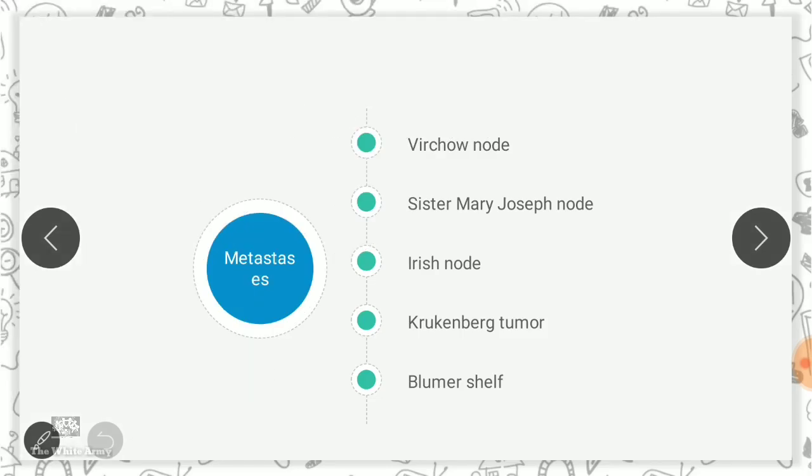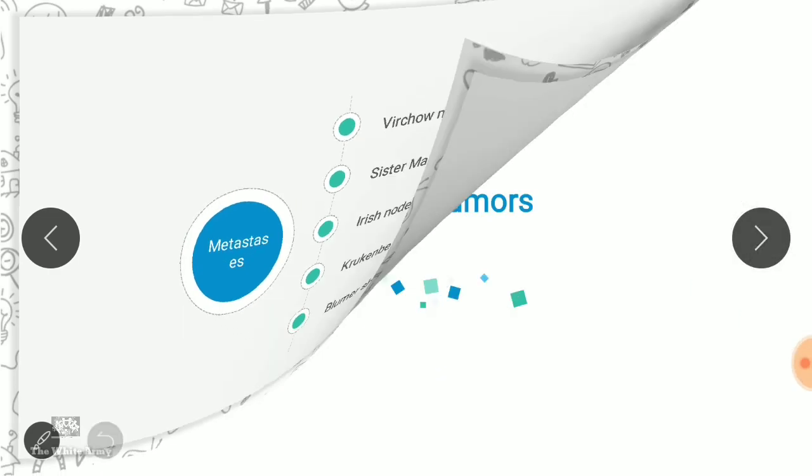Whenever you say cancer, it is characterized by metastasis to lymph nodes. So which lymph nodes? You know that it is the supraclavicular lymph node, mainly on the left side. It may metastasize to those lymph nodes. And Sister Mary Joseph node is the periumbilical lymph node. Irish node is the left axillary lymph node. Krukenberg tumor, you know, is metastasis to the ovary. Blumer shelf is metastasis to the pouch of Douglas. You have learned those in anatomy.